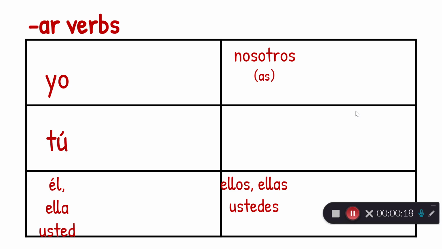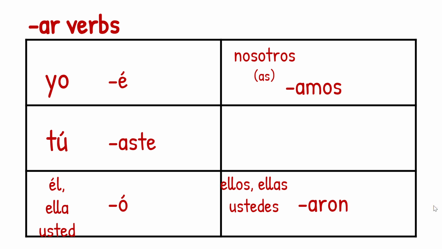Okay, let's review. AR verbs in the preterite have these endings: é, aste, ó, amos, aron. Notice that we have an accent on the first person and third person singular. No S at the end.